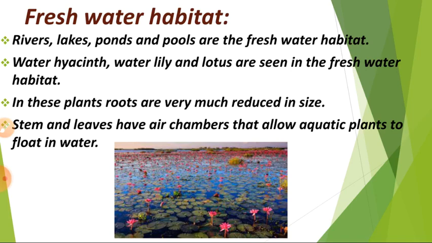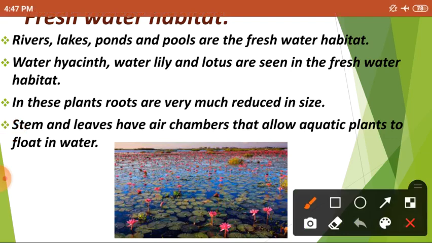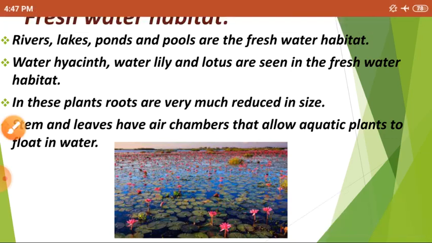Freshwater habitat means good water. Here rivers, lakes, ponds, pools are the freshwater habitat. Water hyacinth, water lily and lotus are seen in the freshwater habitat. In these plants, roots are very much reduced in size. Stem and leaves have air chambers that allow aquatic plants to float in water. So freshwater habitat means good water habitat.